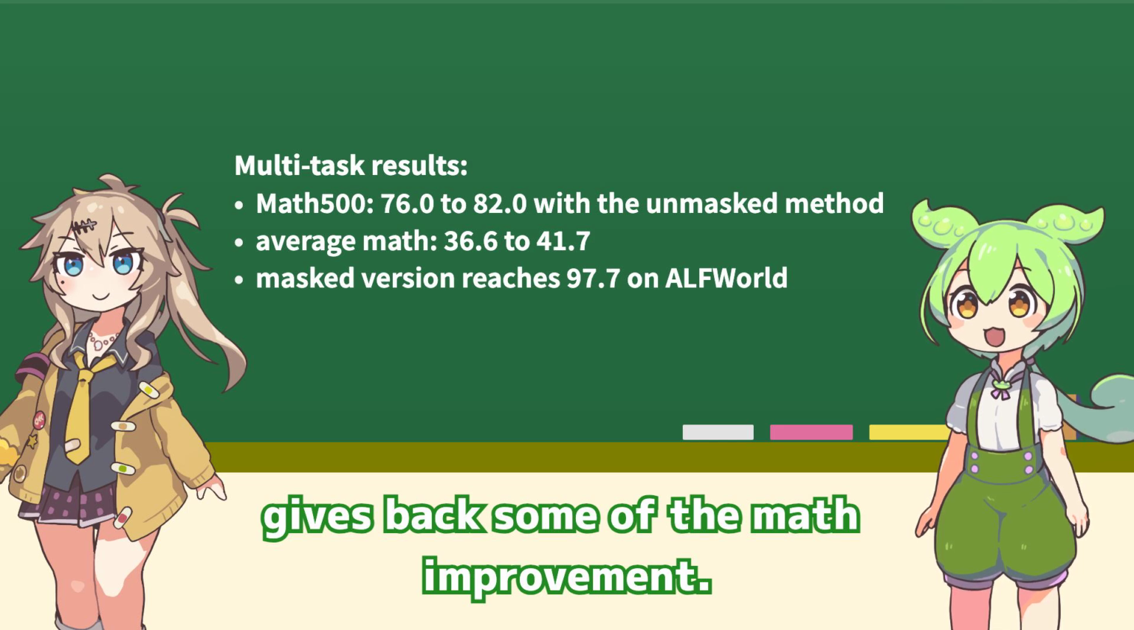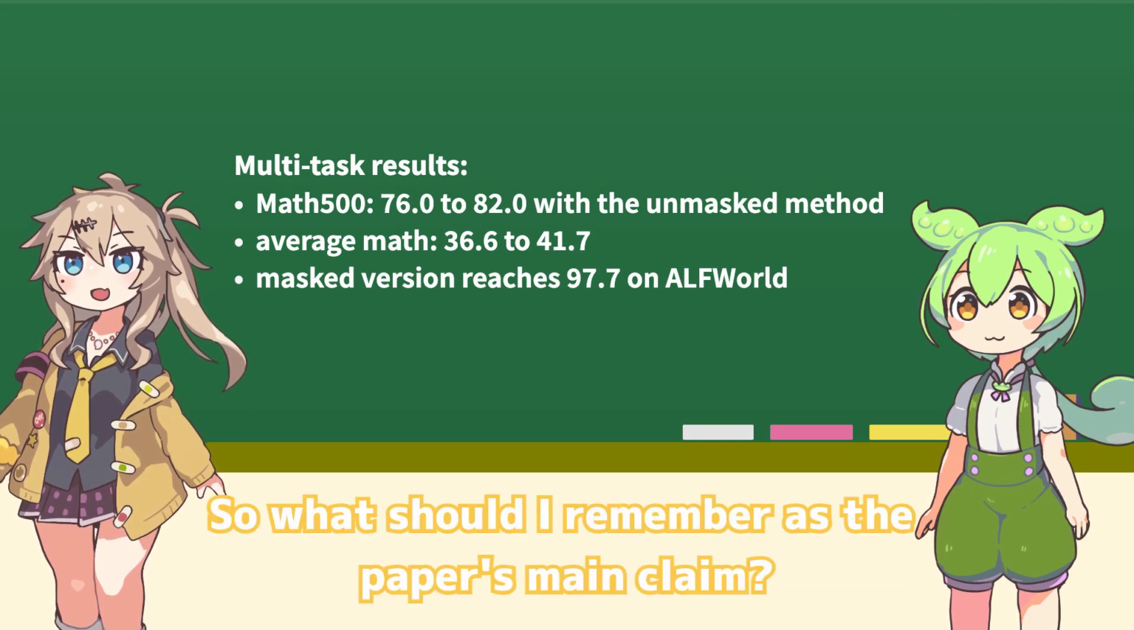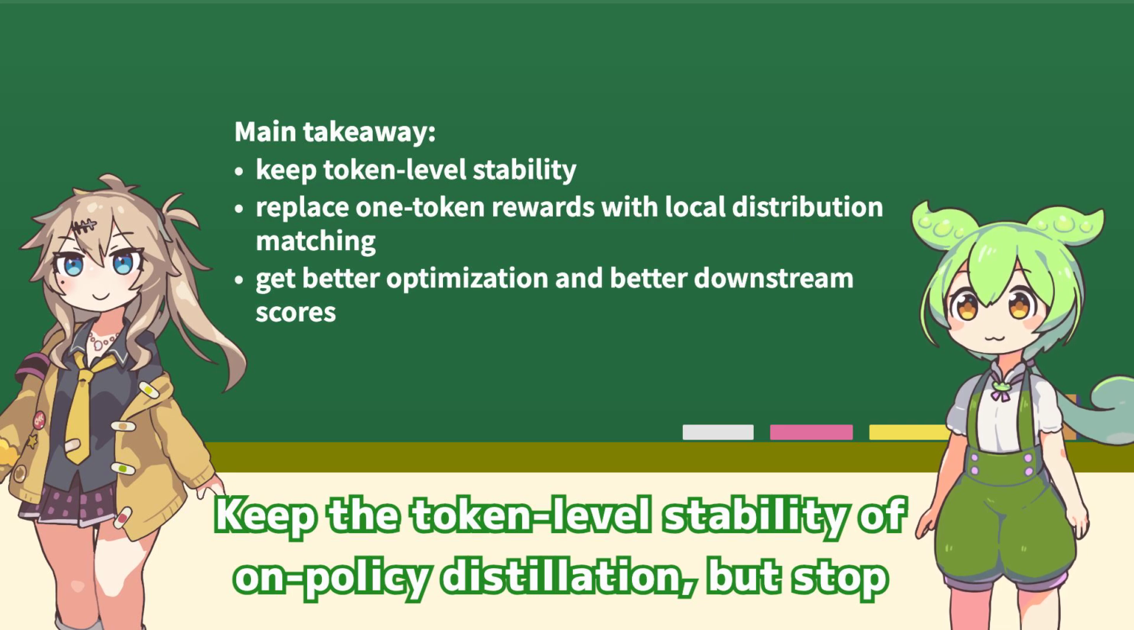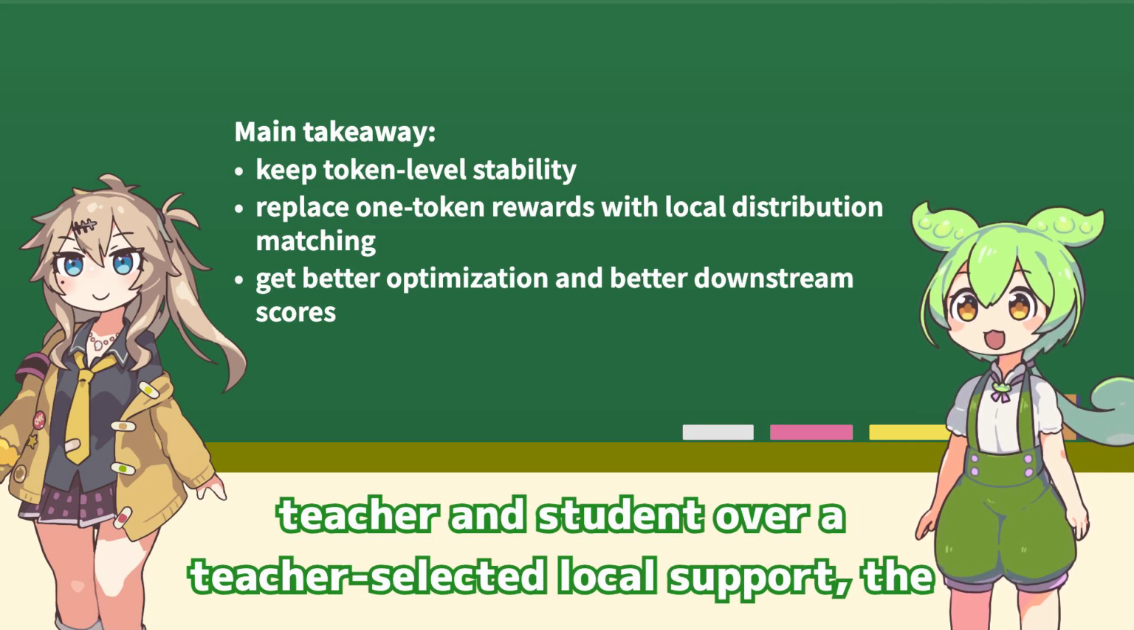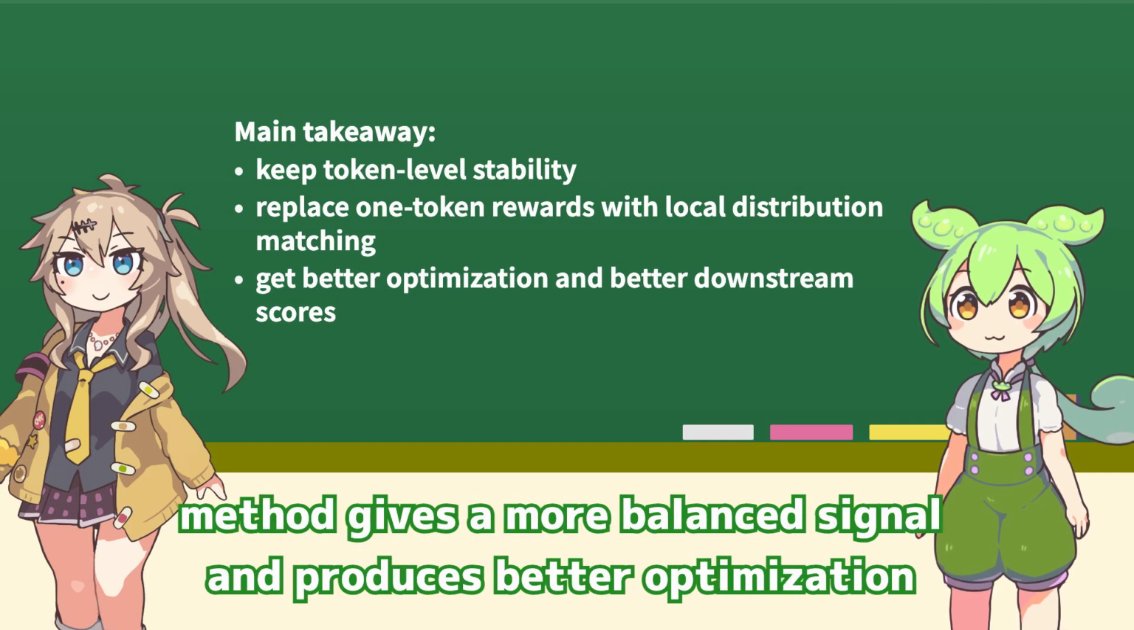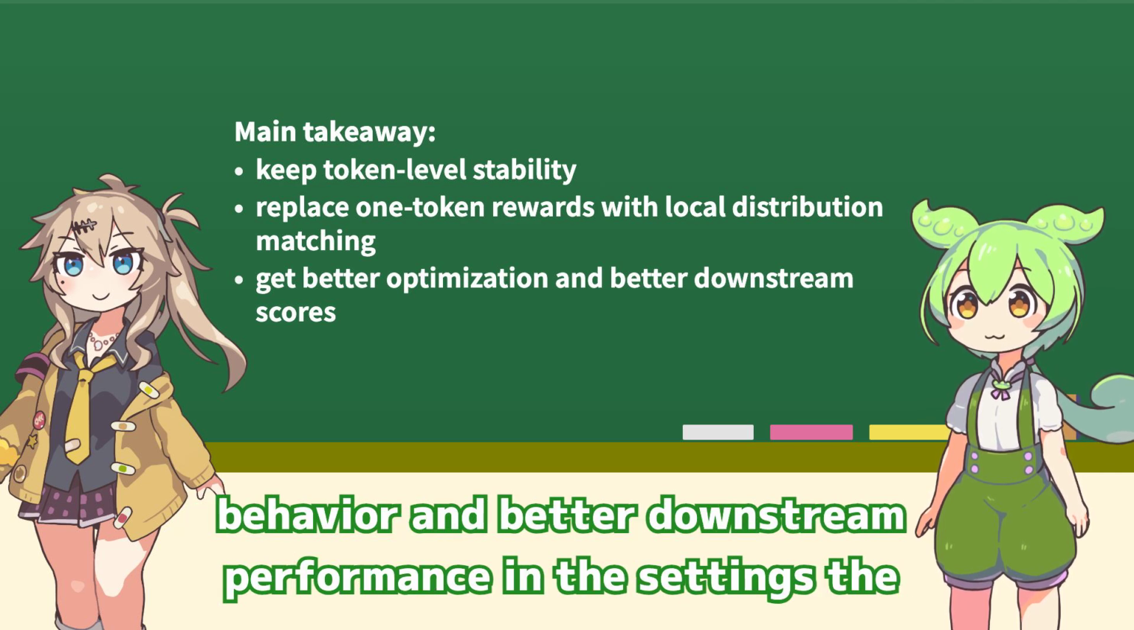So what should I remember as the paper's main claim? Keep the token-level stability of on-policy distillation, but stop pretending one sampled token is enough supervision. By matching teacher and student over a teacher-selected local support, the method gives a more balanced signal and produces better optimization behavior and better downstream performance in the settings the paper tests.